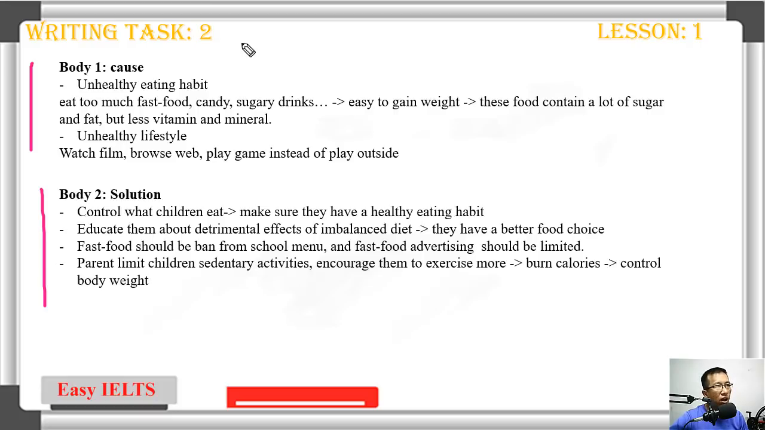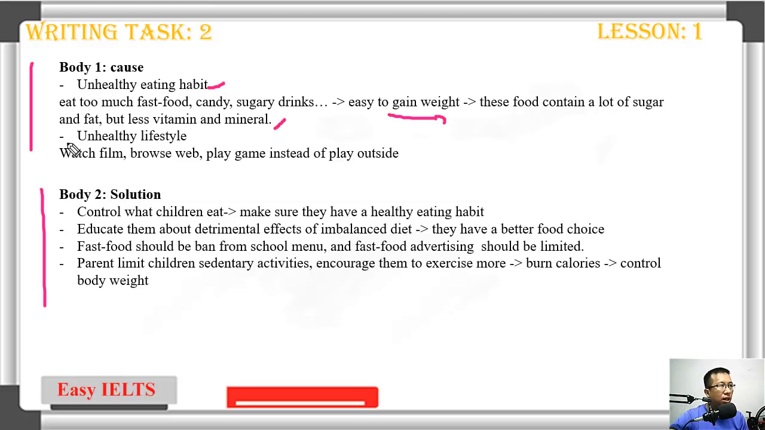For example, for the cause, just pick any reason that you can think of. Actually, the first thing that comes up in your mind, write it down. For example, the first cause is unhealthy eating habit. Then we explain: eating too much fast food, candy, sugary drinks makes it easy to gain weight. Why? Because the food contains a lot of sugar and fat, but less vitamins and minerals. So that's cause number 1.